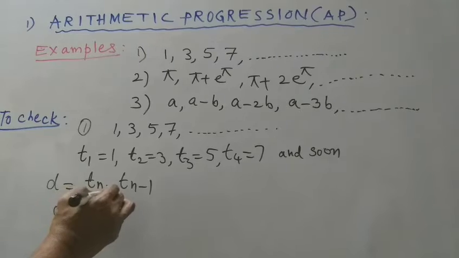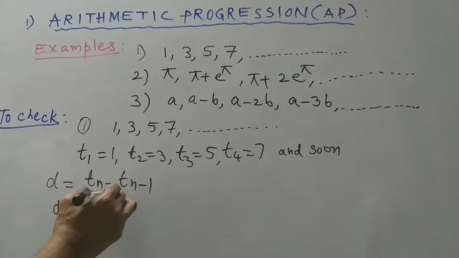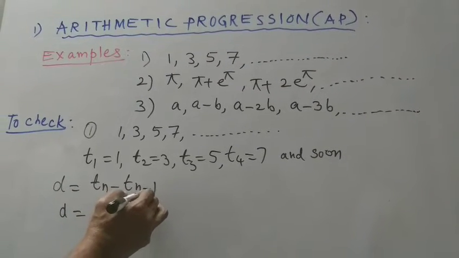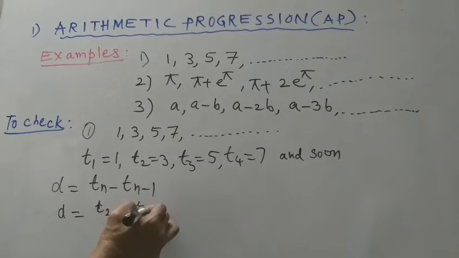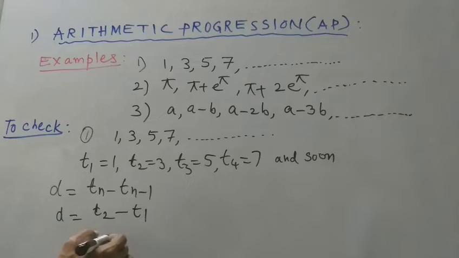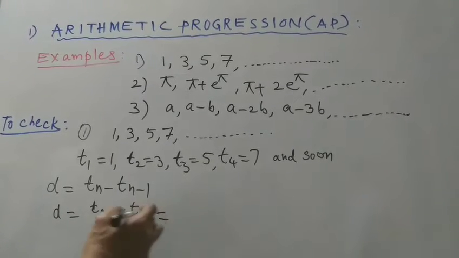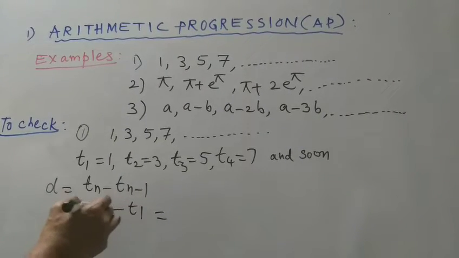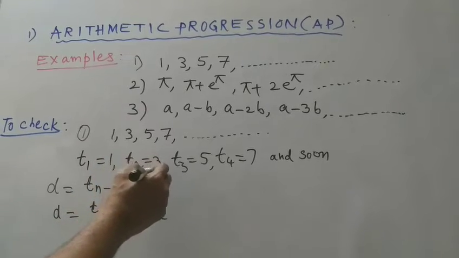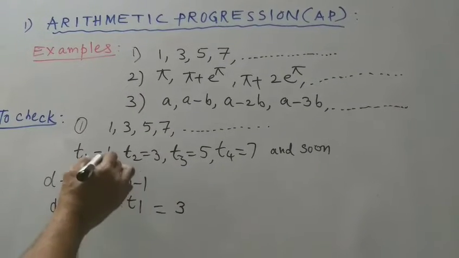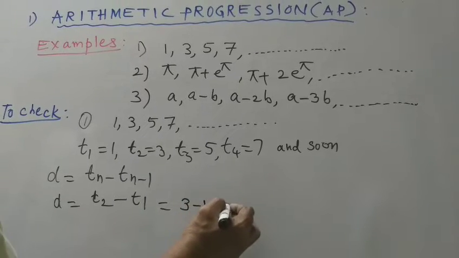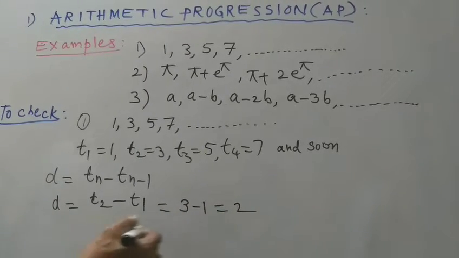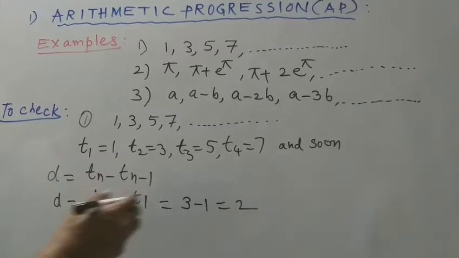In place of n we take 2, so it becomes t2 minus t1. The second term is 3 and the first term is 1, so 3 minus 1 is 2. The difference is 2 here.